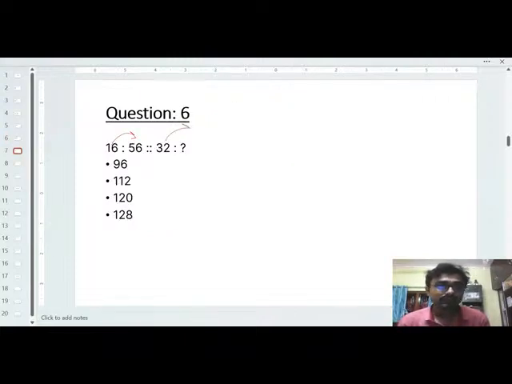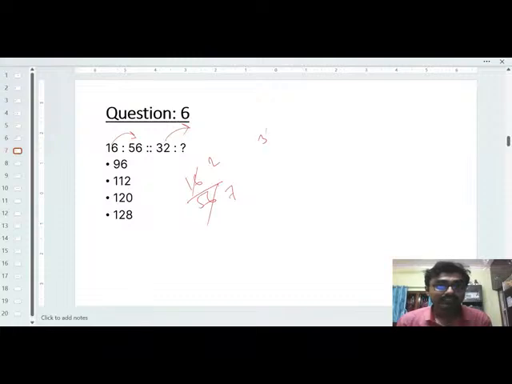So what will be the option? 32. Okay, so यहाँ पे how you can identify? See, 16 is to 56, that means what? That means 16 divided by 56, right? So you can cut it down and the options will be 2 by 7. Okay, options will be 2 by 7.